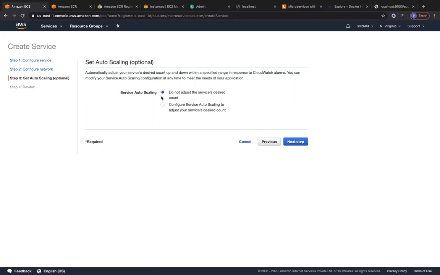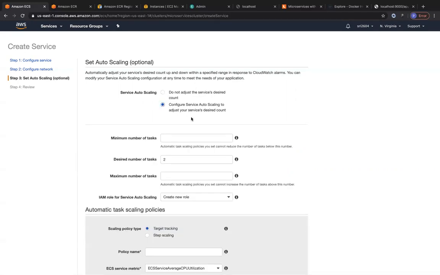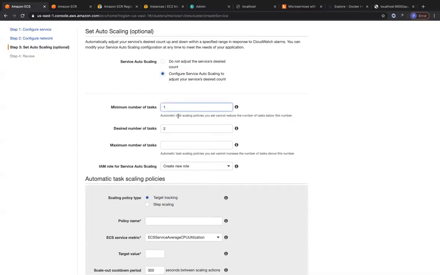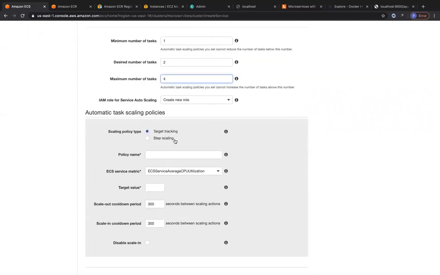But we are not going to adjust this right now. Just remember, rather than the auto scaling that you had for your EC2 instance, you also have auto scaling for your container. So based on your container metric, if the CPU utilization of your container runs greater than 70%, I'm going to add one more container to my cluster, to balance the load and so the traffic to your end users. I'm not going to adjust it, but you can do service auto scaling by specifying the min and max number of containers. Then you can do target tracking or step scaling that you saw before, and you can see the average CPU utilization over here.